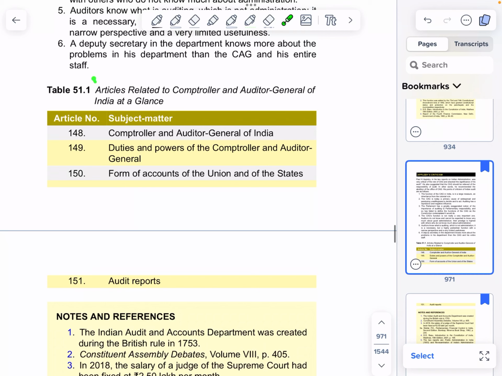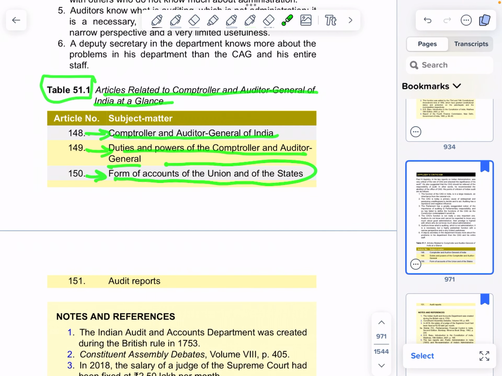Table 51.1 Articles related to Comptroller and Auditor General of India at a glance. 148 Comptroller and Auditor General of India. 149 Duties and powers of the Comptroller and Auditor General. 150 Form of accounts of the Union and of the States. 151 Audit reports.